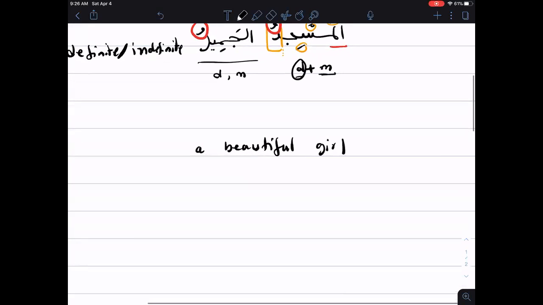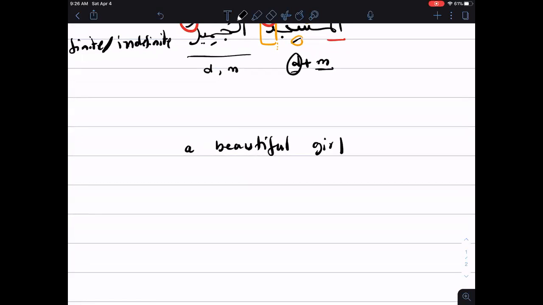The first thing we're going to do is translate word by word, right? So beautiful in Arabic is what? Jamil. And girl in Arabic is what? Bint. So bintun, jamilun. Okay, so beautiful in Arabic is jamilun and girl in Arabic is bintun.